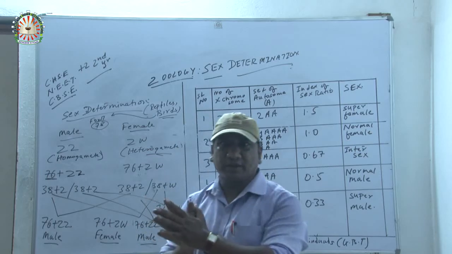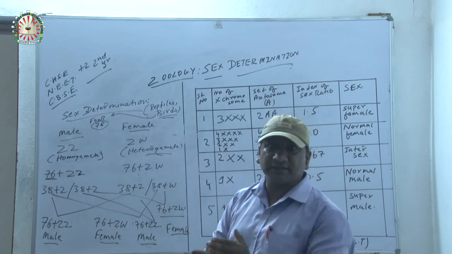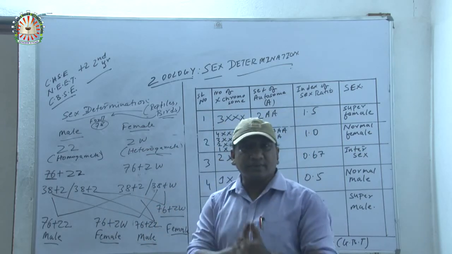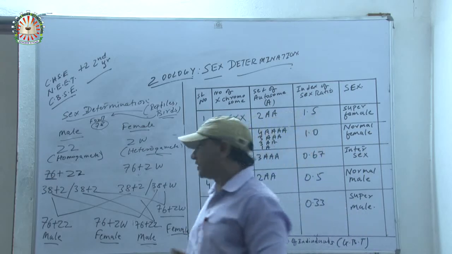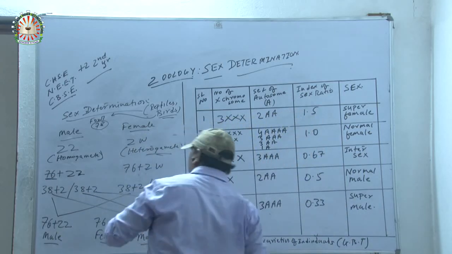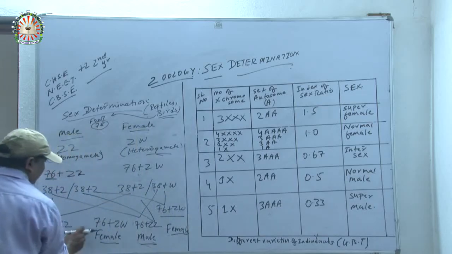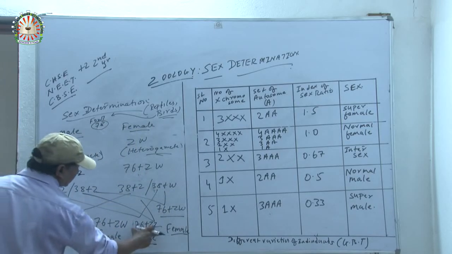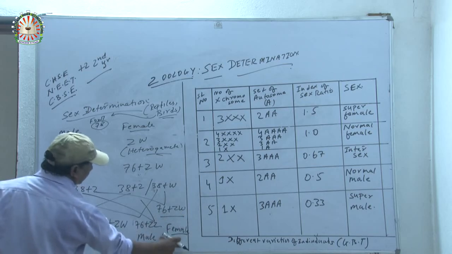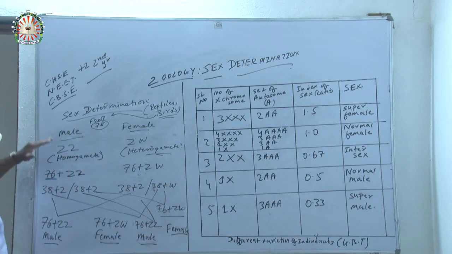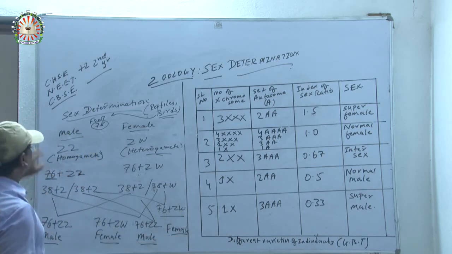It is the female. In birds, the female determines the sex of the next generation. Look here: 76 plus ZZ is male, 76 plus ZW is female, 76 plus ZZ is male, and 76 plus ZW is female. Clear? Sex determination in birds.